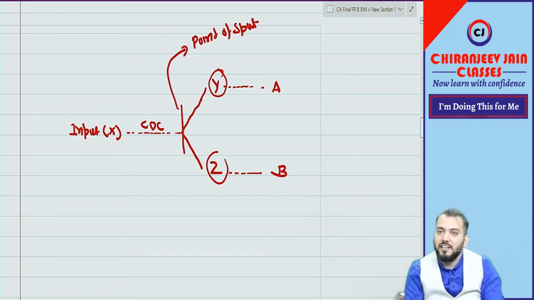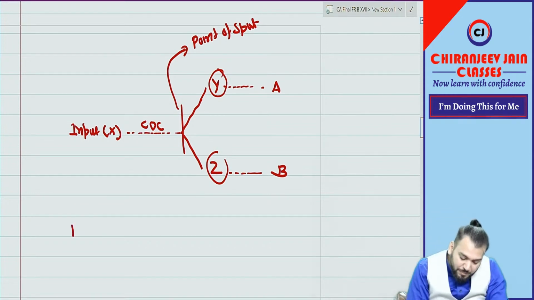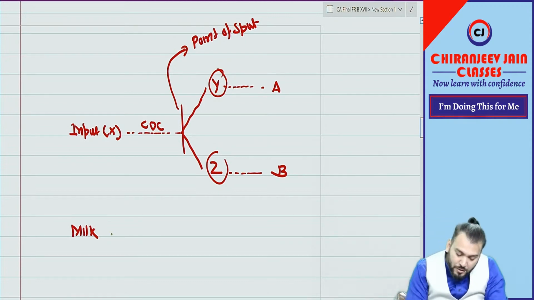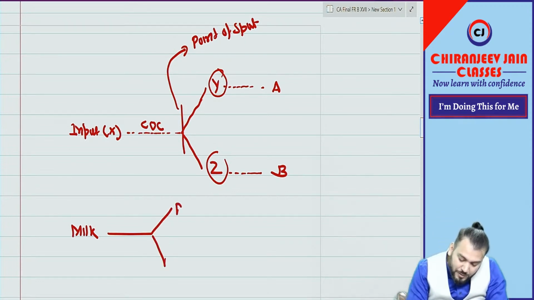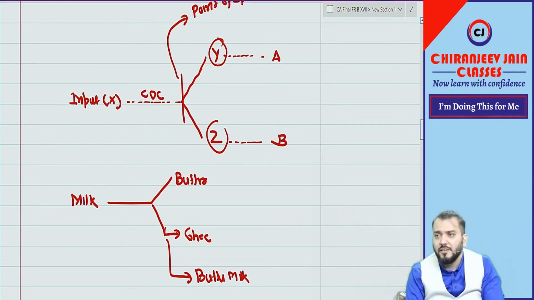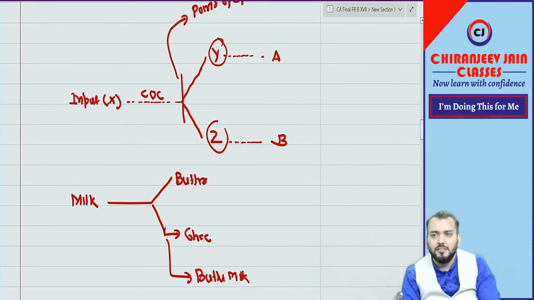Let us take an example. Milk is the raw material. From this we will produce butter, ghee, and buttermilk. You know buttermilk? What do we say in Telugu?